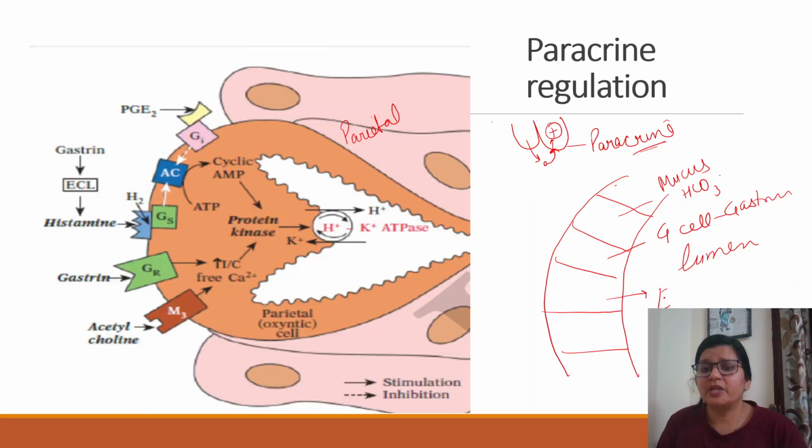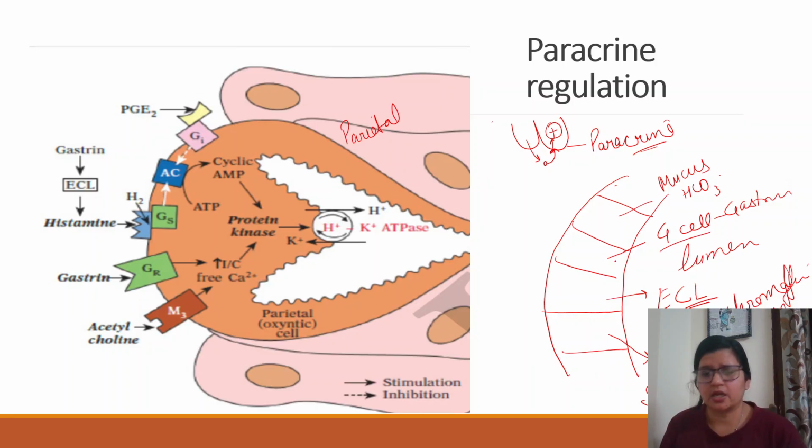Then there is the basal cell, the ECL cell, enterochromaffin-like cell, right? So they secrete histamine. We just touched upon what histamine does to gastric acid, right? There is an inhibitory cell, the D cell, which secretes somatostatin, which also inhibits gastric acid secretion, right? So this is somehow how the cells are basically arranged.